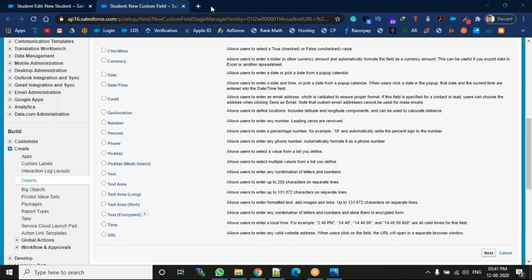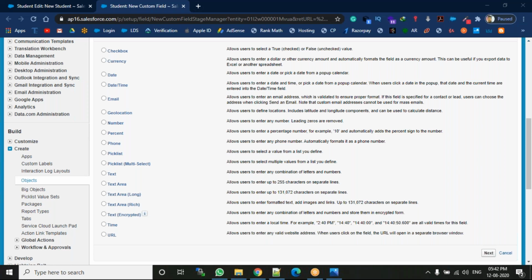Next one, text encrypted. What is the meaning of encrypted? For example, whenever we do any payment with a credit card or debit card, it shows only the last 4 digits. Whenever we get an OTP on our laptop screen, it shows only the last 2 or 3 digits of my phone number.